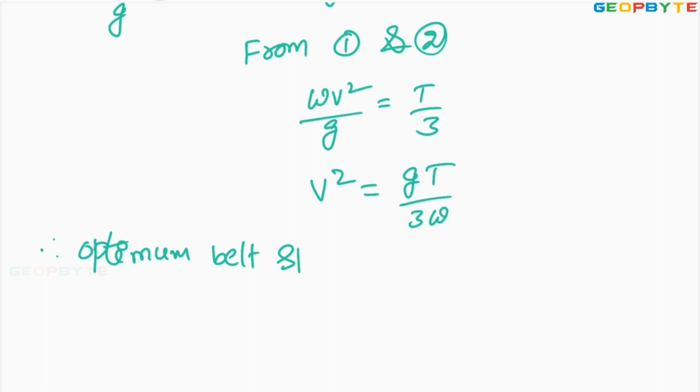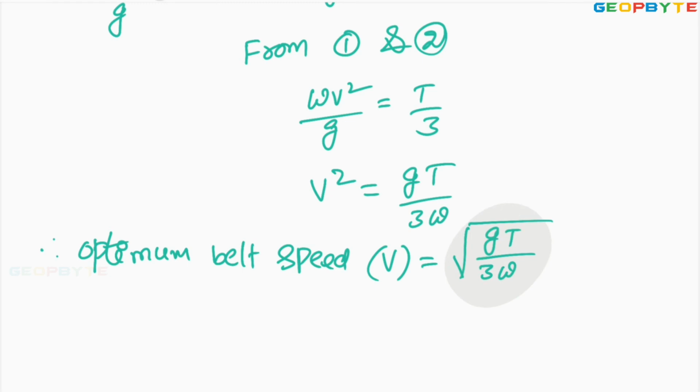Optimum belt speed means the belt speed at which the power transmission is maximum. The speed maintained by the belt at maximum power transmission is called optimum belt speed. That optimum belt speed V equals root over g into T by 3 into W. That is the answer.